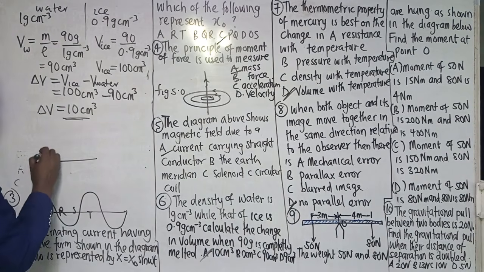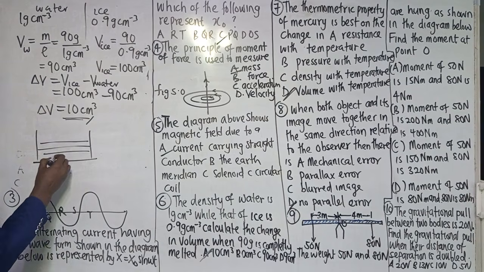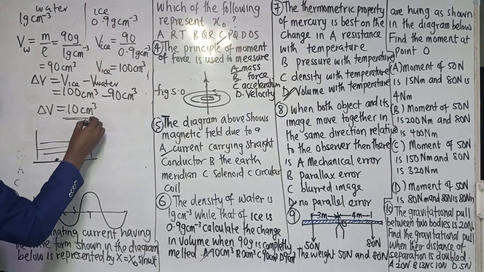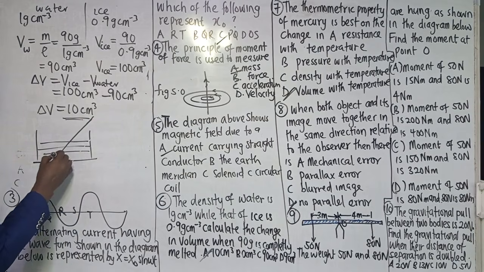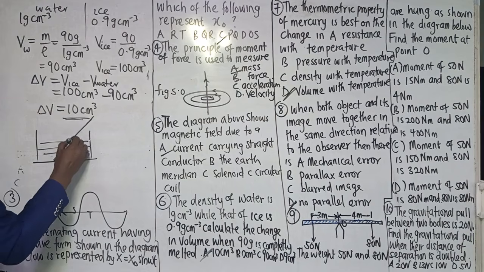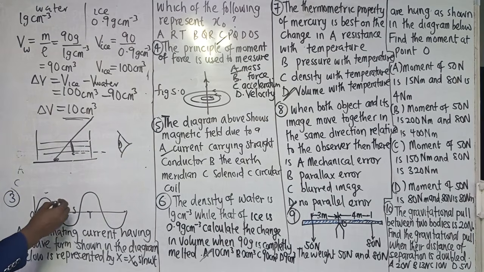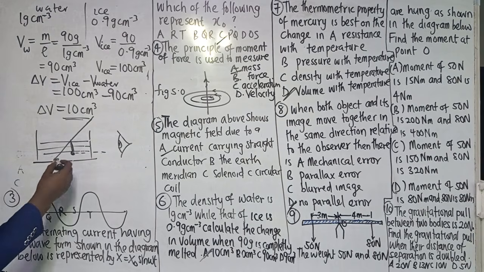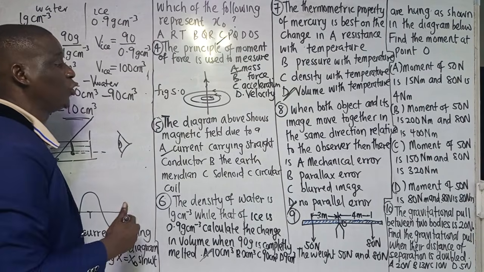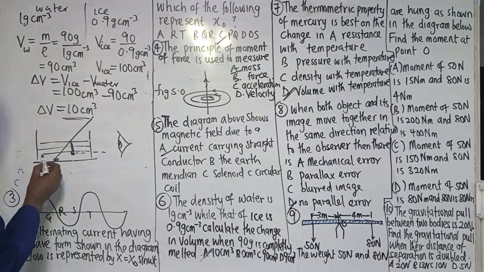For example, if I have a bucket filled with water and the object is here, it bends here to appear here. To the observer looking here, you notice that it has created an apparent image or apparent depth. So if the image and the object are not moving together, there will be parallax error; if they are moving together, it will not show any parallax error.